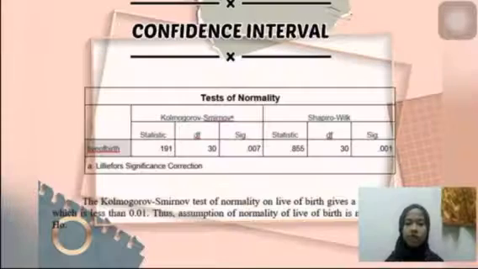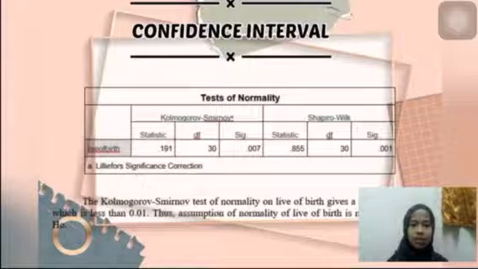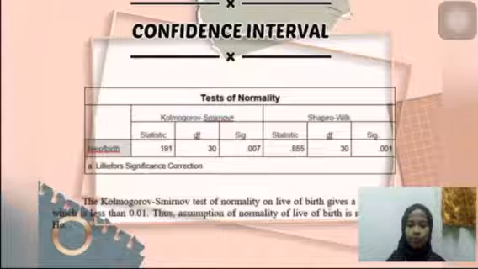As for the confidence interval, we must test the normality. To test the normality, in this case, we use Kolmogorov-Smirnov. As we can see from the table, the test of normality on life of birth gives a P value of 0.007, which is less than 0.01. Thus, the assumption of normality of life of birth is not met, or we can say it is rejected.